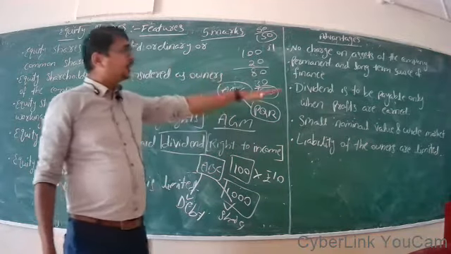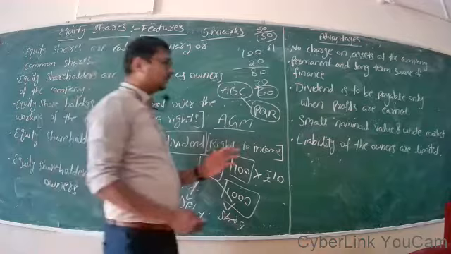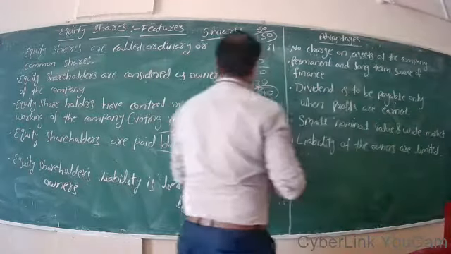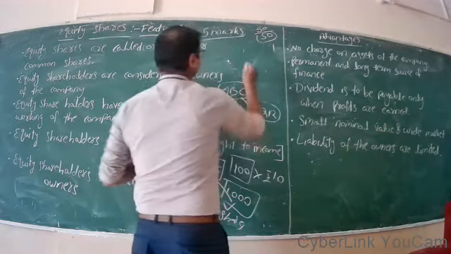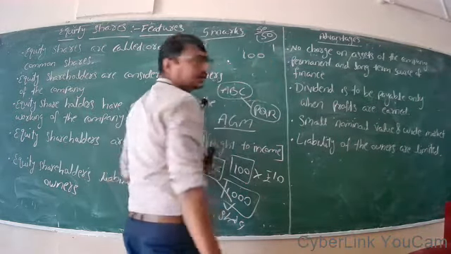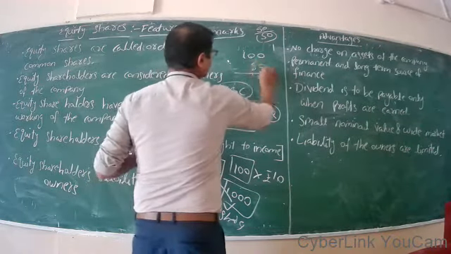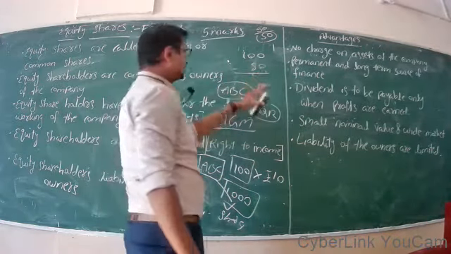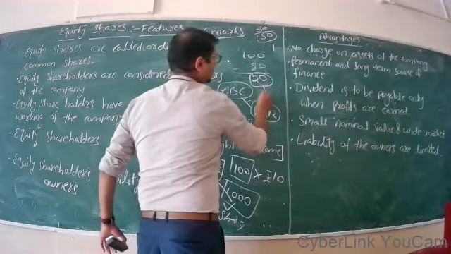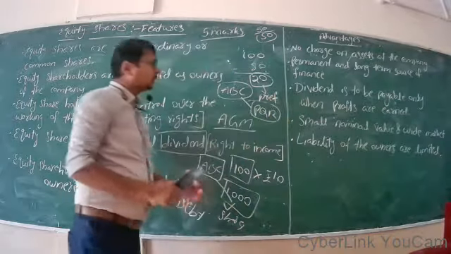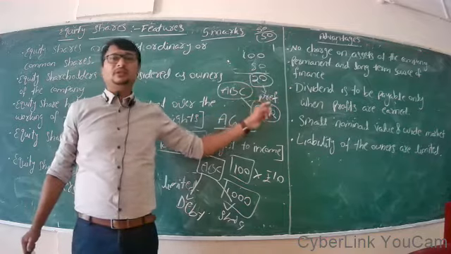And dividend is payable only when profits are earned. What does this mean? Suppose the company earns 100 rupees and the interest on loan is around 80 rupees. Interest is paid first, and the remaining 20 rupees is the dividend payable to preference shares. Dividend payable to equity shares comes only after paying dividend on preference shares.